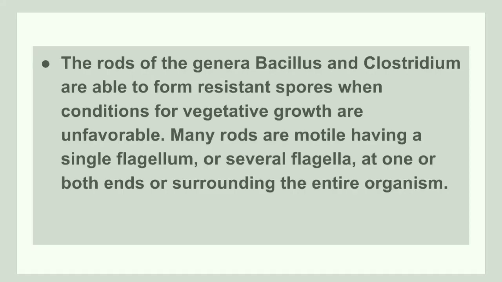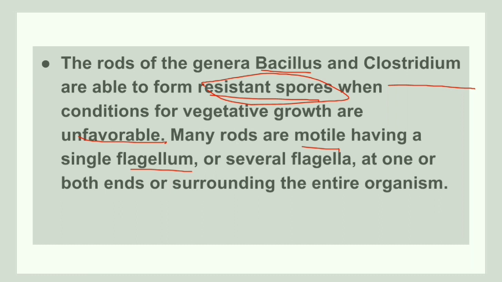The bacillus as well as Clostridium has resistant spores, and these resistant spores are present to resist the unfavorable condition. So under unfavorable condition, bacillus as well as Clostridium has resistant spores. And in some rods they have flagella, and this flagella is used for their motility so that they can move.